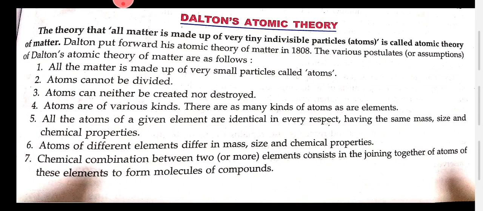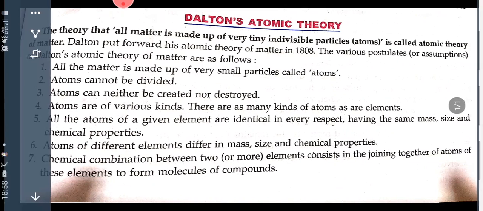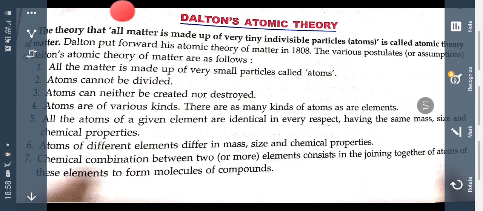The sixth point talks about how atoms of different elements differ in mass, size and chemical properties. And the seventh point is that chemical combination between two or more elements consists in the joining together of atoms of these elements to form molecules of compounds, and that is in a fixed ratio. Okay, so these are some of the important.